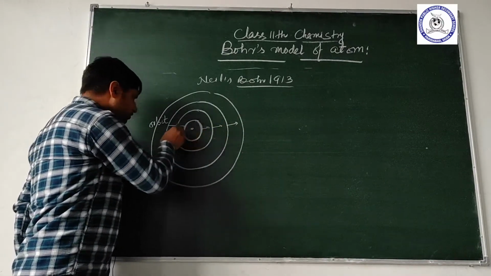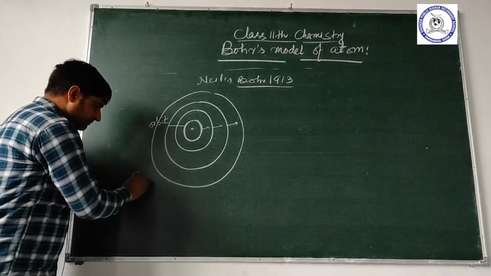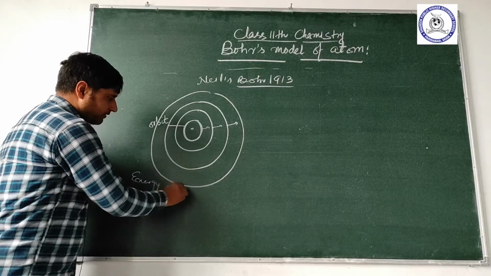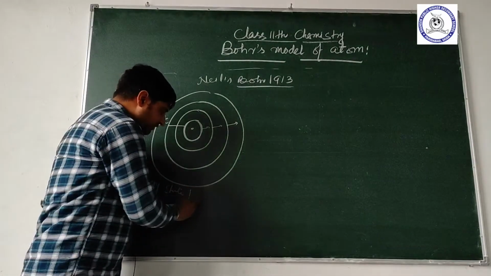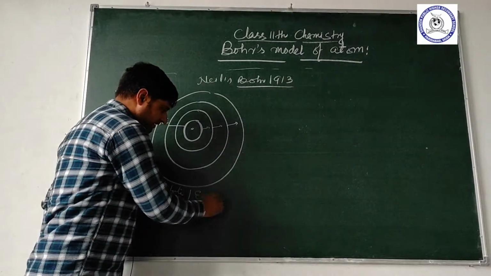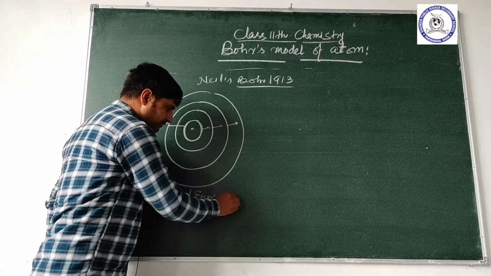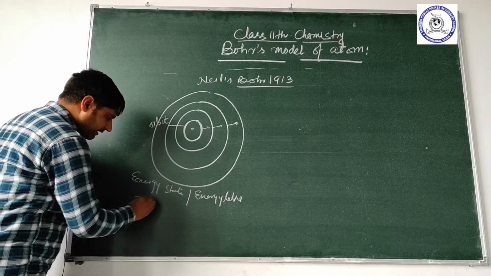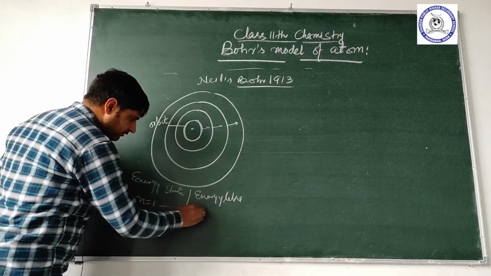This orbit is also called an energy state or energy level. Its value ranges from n equal to 1 to infinity.